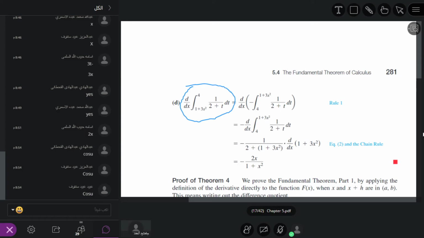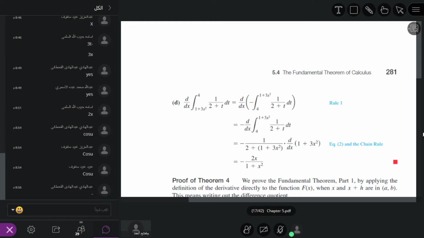What will happen if we change? If we change the lower limit with the upper limit, a negative sign will appear. Whenever we change the lower limit with the upper limit, a negative sign appears. Then whenever we take the derivative, the derivative applies inside and the negative sign goes outside. Now here we have 1 plus 3x square.